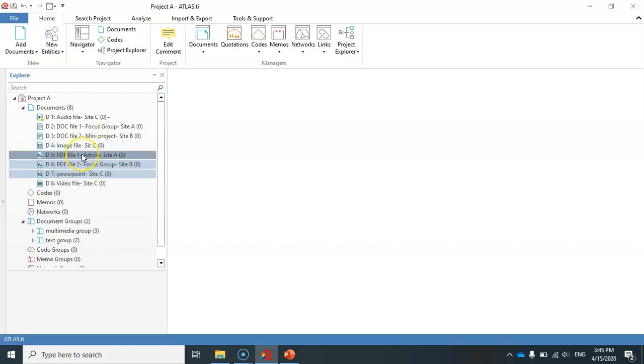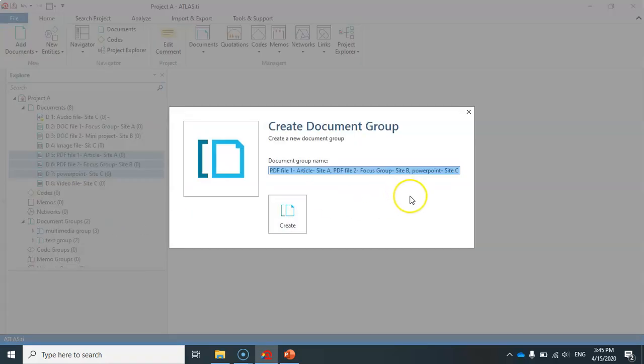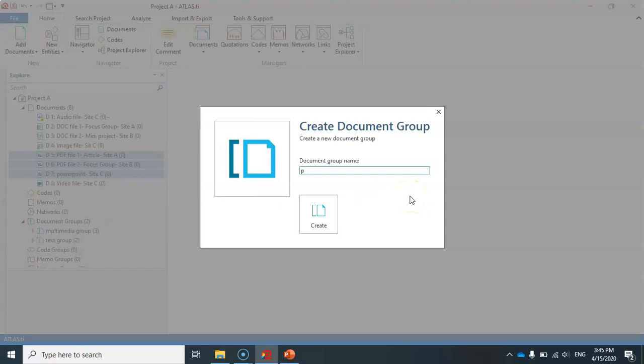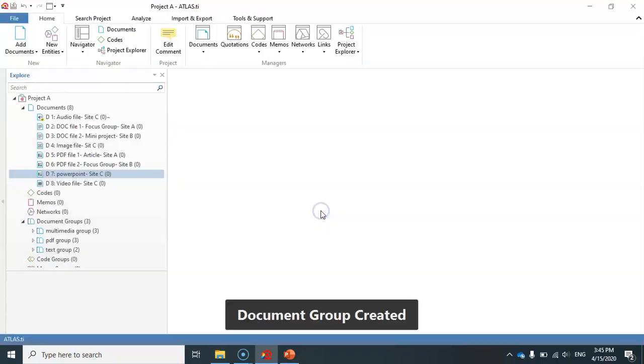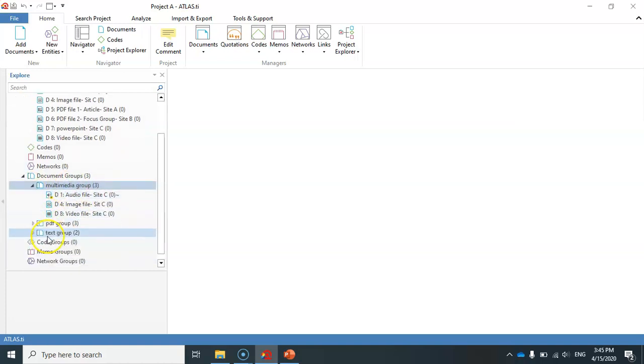So I select these three PDF files, right click on one of them and select new group. I just give it a name, PDF group, and I click on create. And now you will see that I have three document groups here. One of them has 3 members, and these are the three members for this group. I just scroll down. The PDF group also has 3 members, and these are the files. And here I have 2 members for the text group.